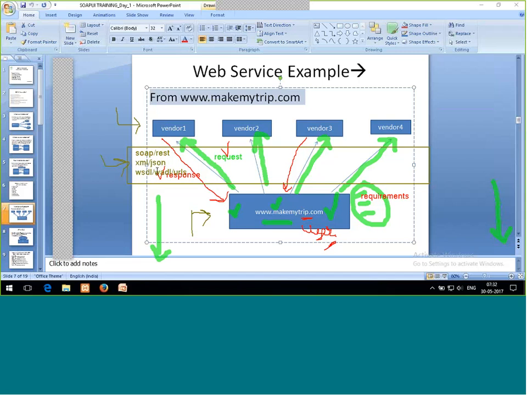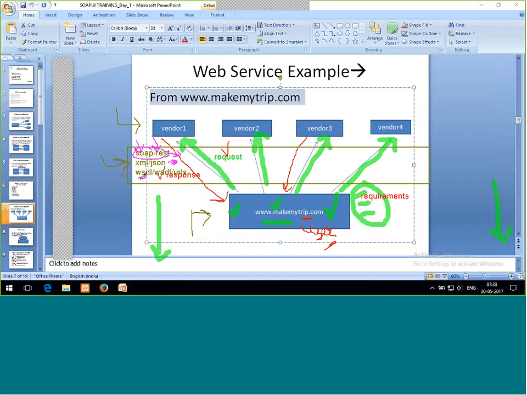And if you want to test, then again you need to know each and everything. So SOAP and REST is what? SOAP is my protocol. REST is my architecture which I am going to use. We'll discuss this in very detail in my next sessions. SOAP and REST we are going to use here for communication purposes. These are my protocols and architecture. XML and JSON are my languages with the help of which the request and response are exchanged.